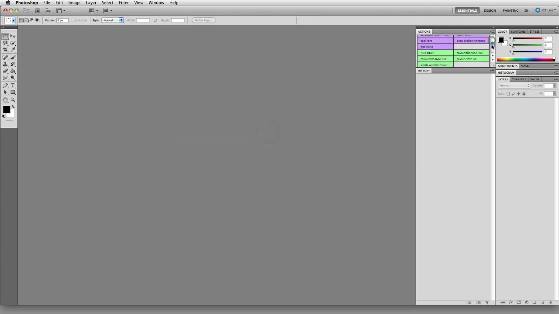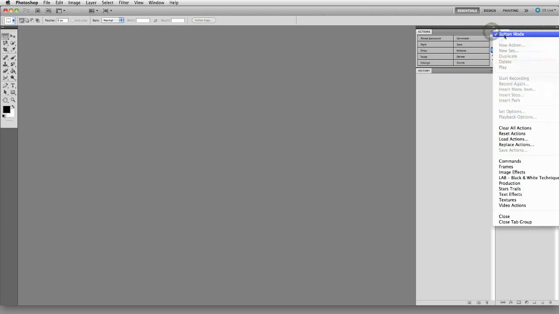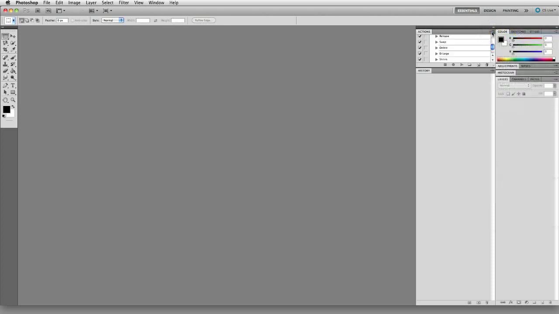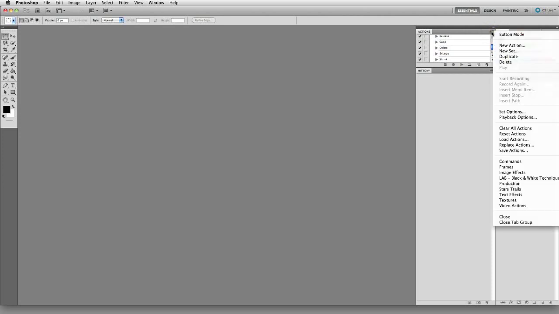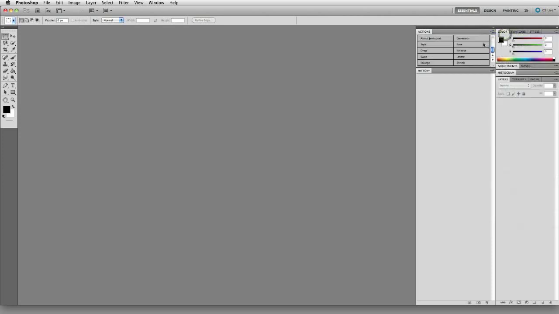And now you have 10 new buttons. By the way, I'm running in something called button mode. You might have your action palette in this mode. Just select button mode to get buttons here. The difference is when you click on one of these buttons, you will run the corresponding action without having to press run or anything.